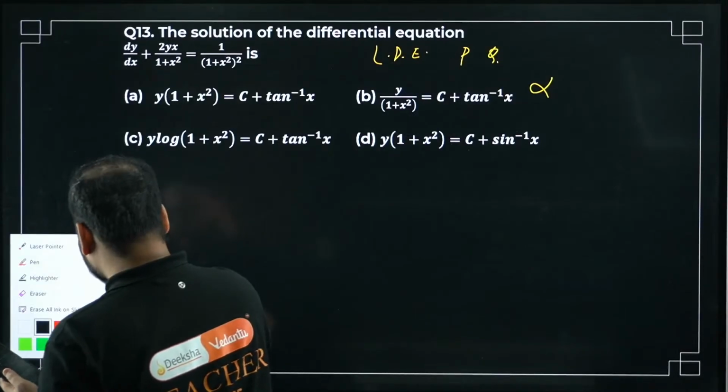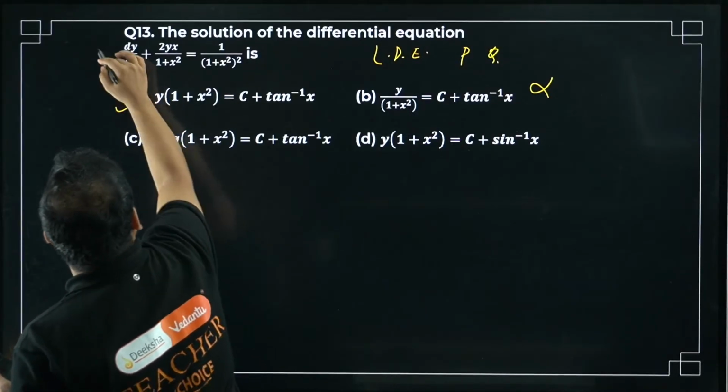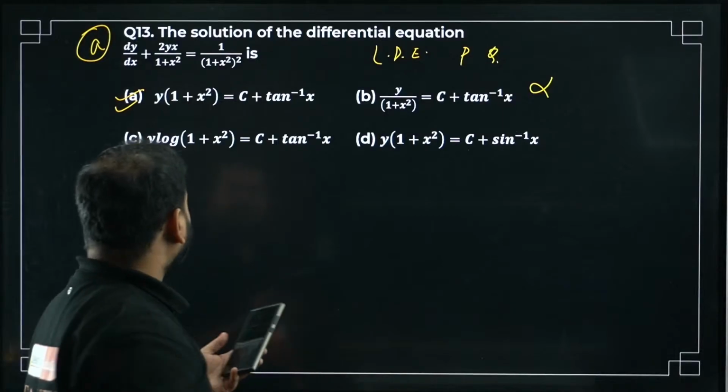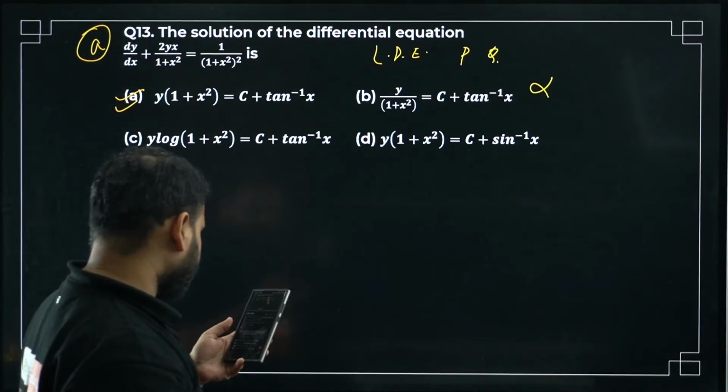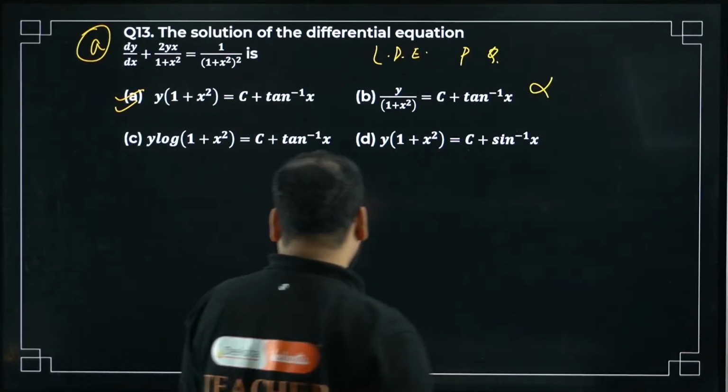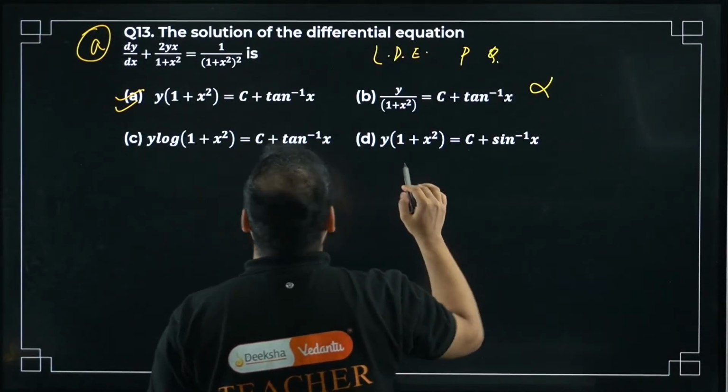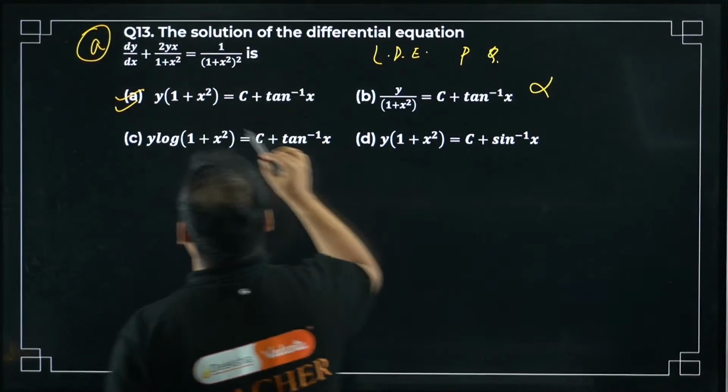Rakshita Gowda is saying A. That is the right answer. A is correct, I think. I'll solve it, but I think it's correct. What is the first step? Okay, I'll solve, bacha. Don't worry. So the first step would be to compare here.